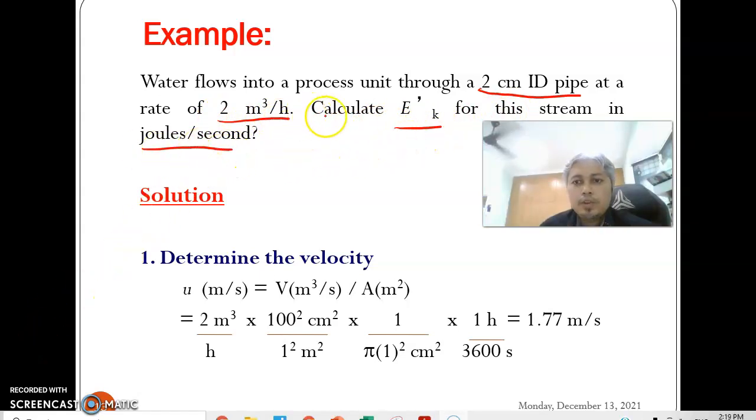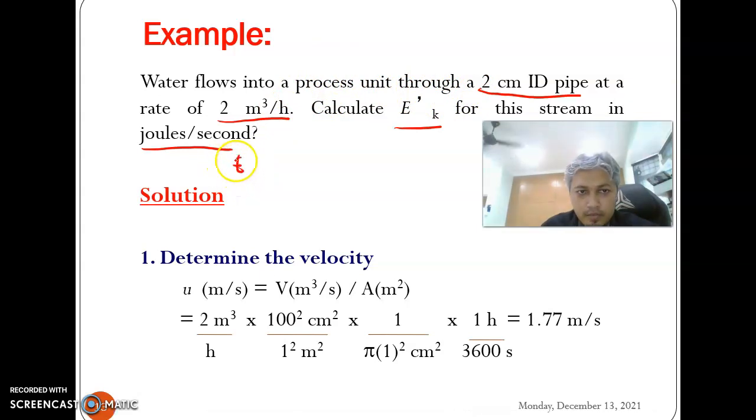First of all, we need to look at what we have and what we need to find. Let's write the formula for E_K, which is half m u squared. We need u, but in the question we don't have u, and we also need to find m, which is also not given, so we need to find these two values.